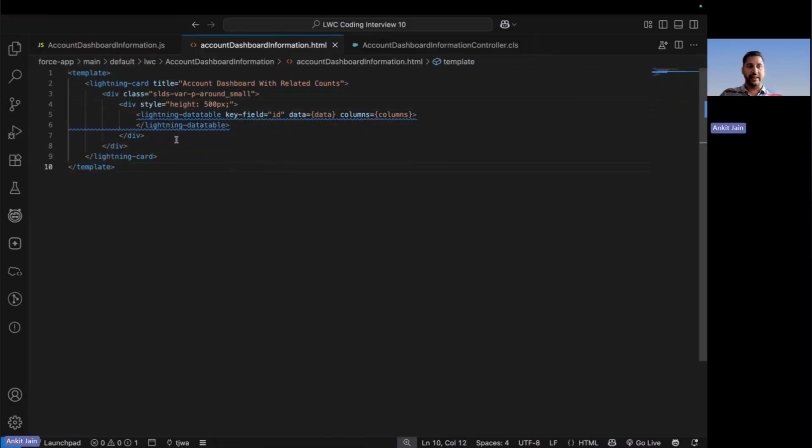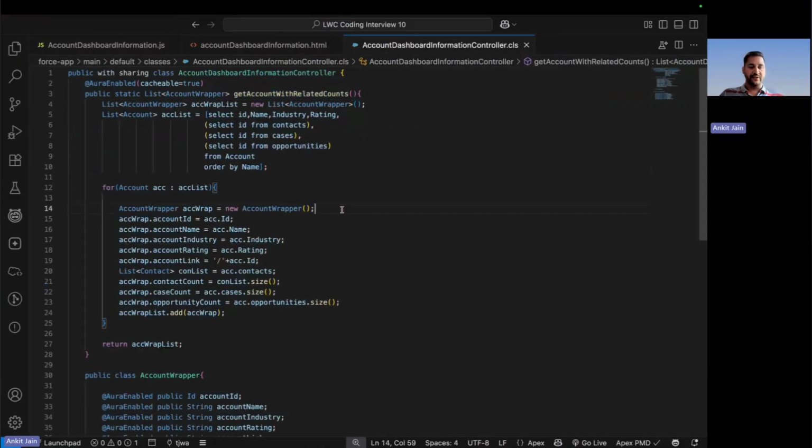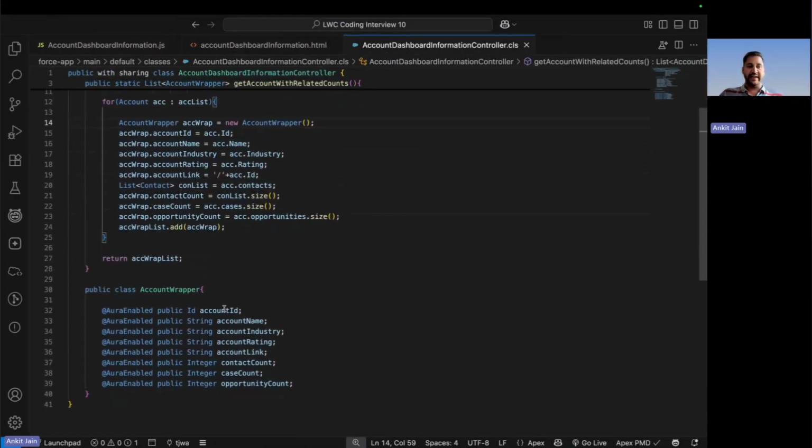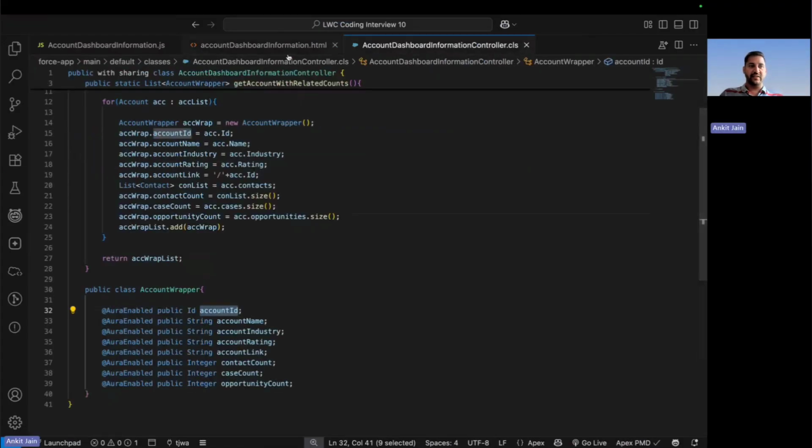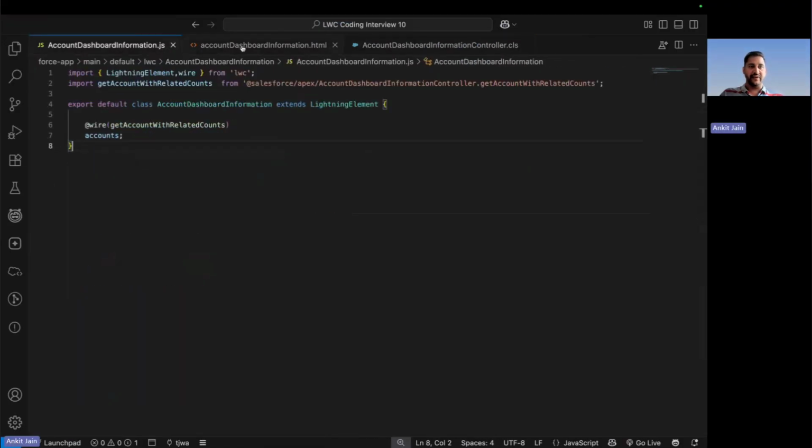Now, the next thing here is, what is the key field? The data that we are loading in our table, the key field using which each row will be identified, is nothing but the account ID. So here I am saying that the key is the account ID. Now, where the data is available, the data is available in the accounts.